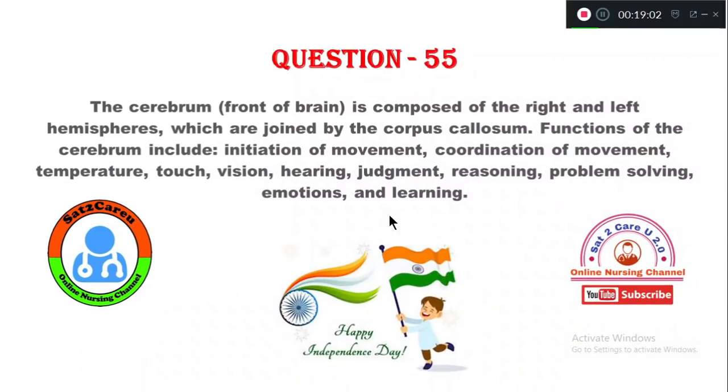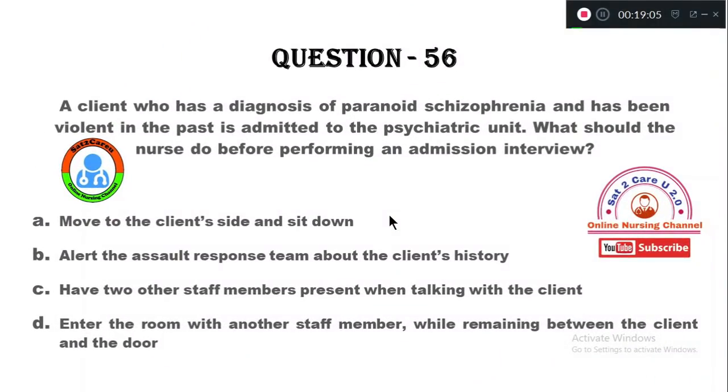Question number 56. A client who has a diagnosis of paranoid schizophrenia and has been violent in the past is admitted to the psychiatric unit. What should the nurse do before performing an admission interview? Option A, move to the client's side and sit down. Option B, alert the assault response team about the client's history. Option C, have two other staff members present when talking with the patient. Option D, enter the room with another staff member while remaining between the client and the door.